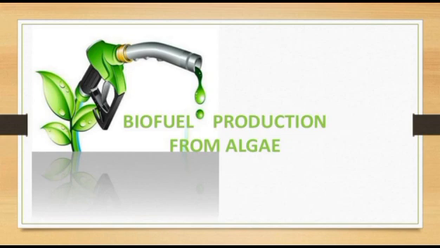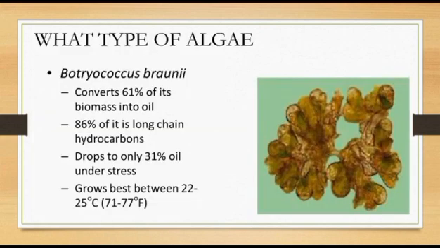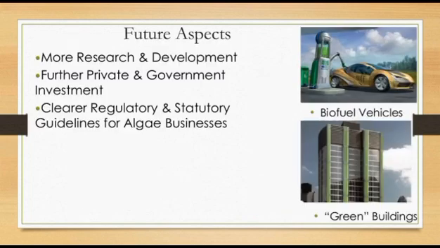Economic importance of algae: biofuel production from algae. What are the types of algae which produce biofuel? First one is Botryococcus braunii, which converts 60% of its biomass into oil. 86% of it is long-chain hydrocarbons. It drops to only 31% oil under stress. It grows best between 22 to 25 degrees Celsius, that is 71 to 77 Fahrenheit.